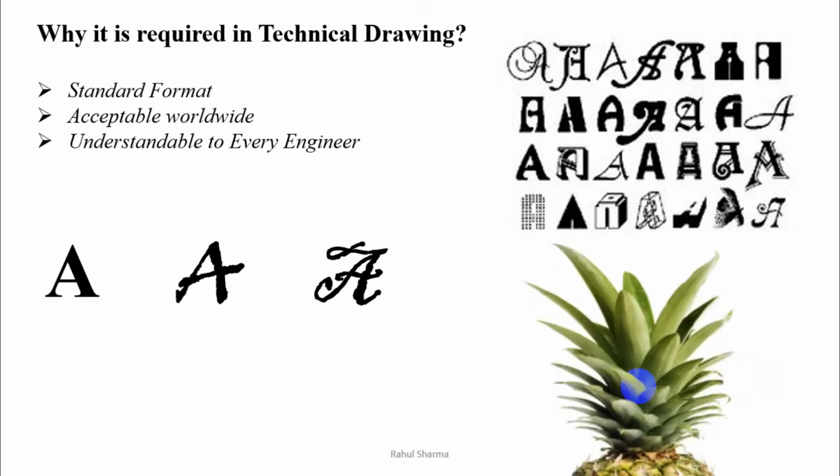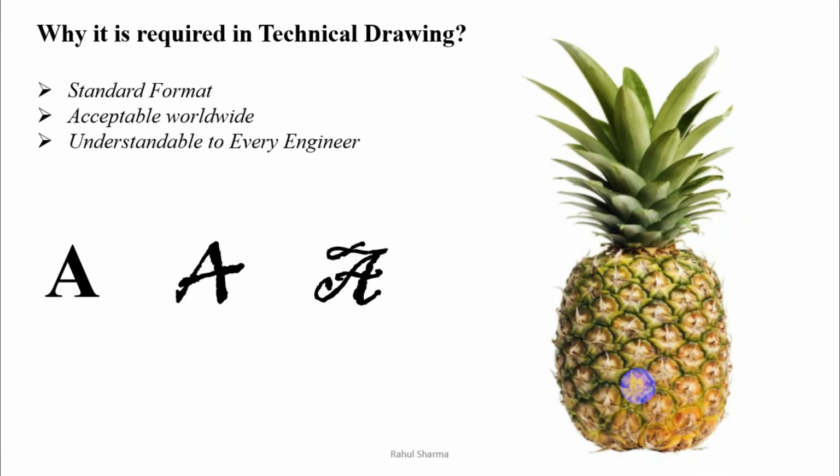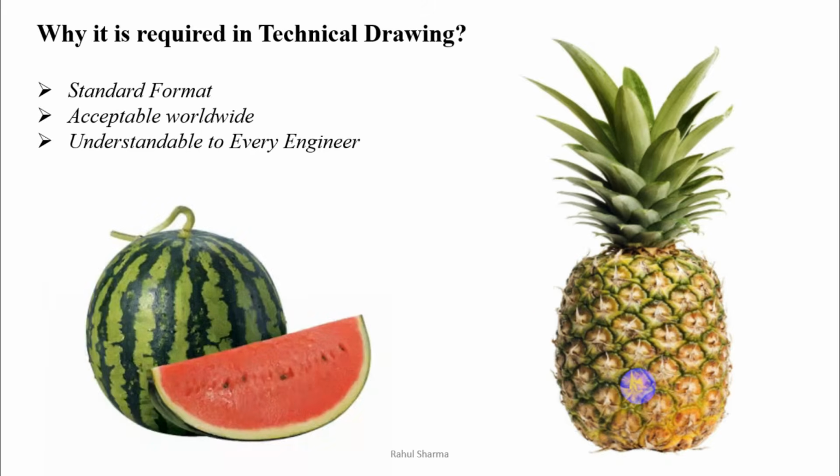I'll make it more clear. Now what is this? Yeah, this is the fruit, pineapple. Now if I say any state or any country, they have given a separate name or different name to this fruit, and if you demand over there pineapple and they give you this, so it means there is a mismatch in the proper identification of fruit. So for proper flow of information, we need to define the proper letter writing.